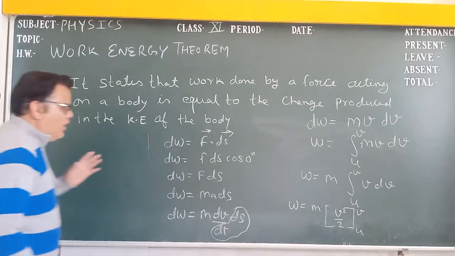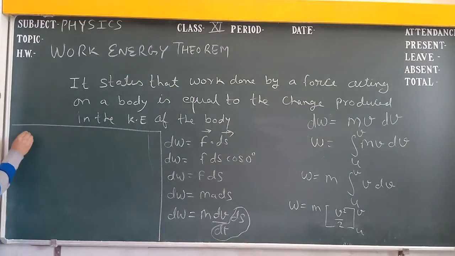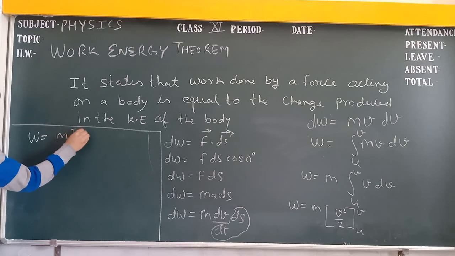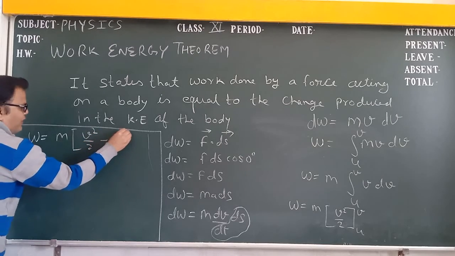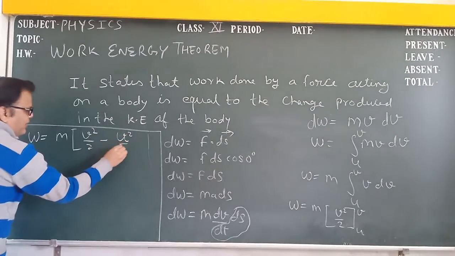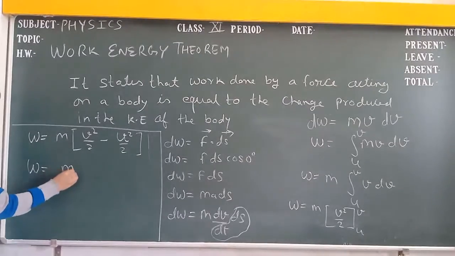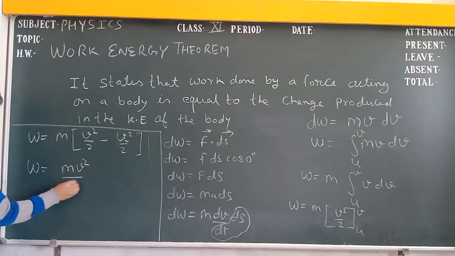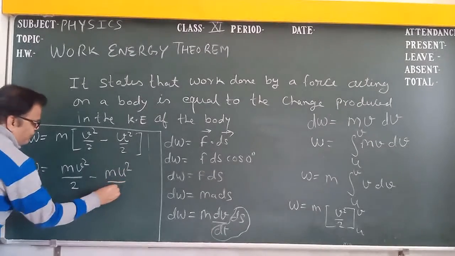Okay, student? Now I am doing here W equal to m, upper limit is v, then v square by 2 minus the lower limit u square by 2. Then W equal to m v square by 2 minus m u square by 2.